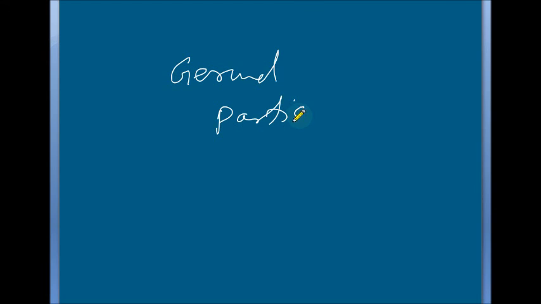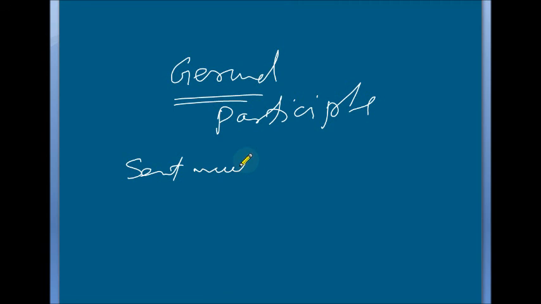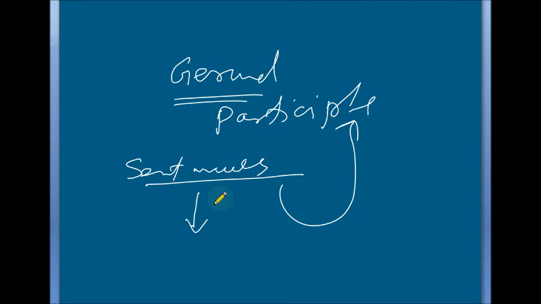How will the question be asked in the examination? Actually, they will give a sentence, two or three or four sentences. Now you have to identify whether it is a gerund or whether it is a participle, right?